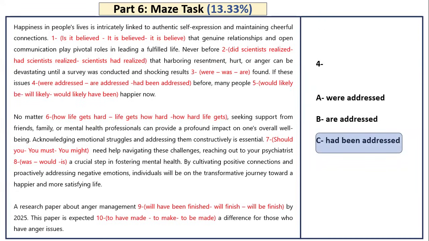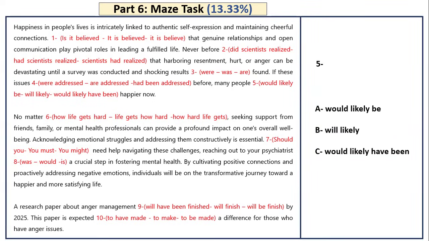So I need to use past perfect tense to show that this thing happened or was supposed to happen in the past. And then many people, okay, would likely, would likely or be or will likely or would likely have been happier now. Be careful with the word now. Now means that I'm talking about the present. If I'm talking about the present, I will not have verb to be at all.